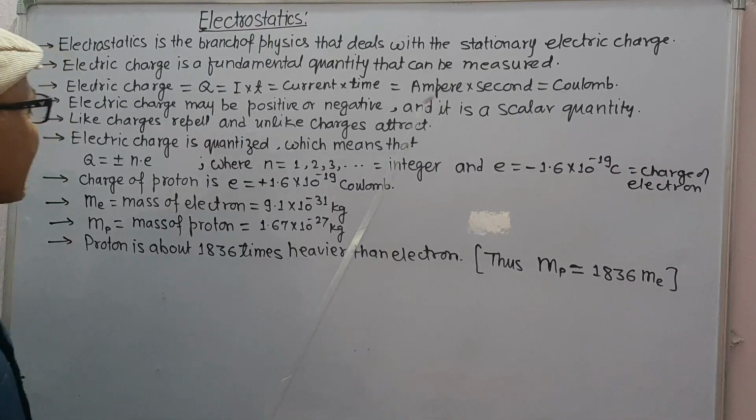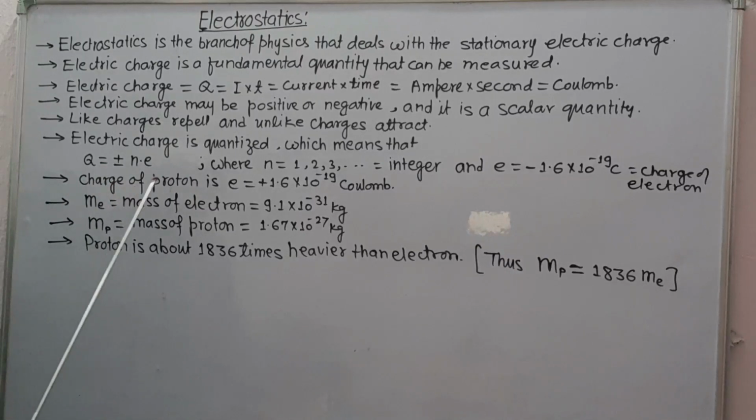Charge of proton is the same as that of electron but with the positive sign. That is, charge of proton is equal to plus 1.6 into 10 to the power minus 19 coulomb.